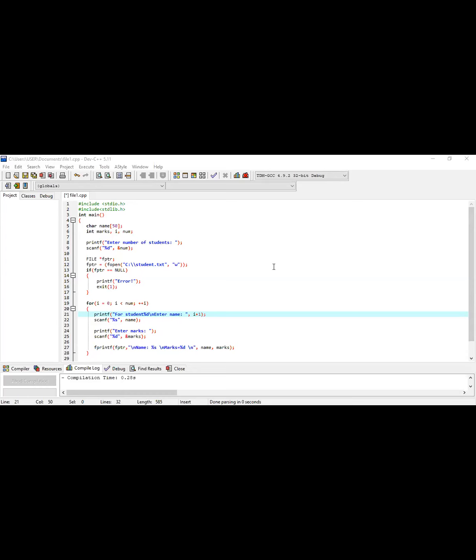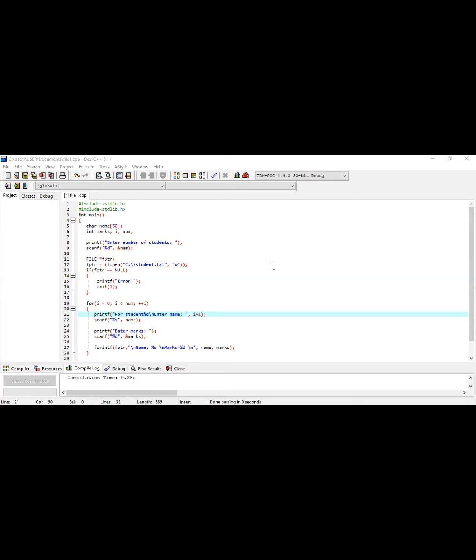But now whatever the student count is, whatever the student information is, I'm writing all those things in a file. So I have to first create that file and I am storing some information of a student in it.